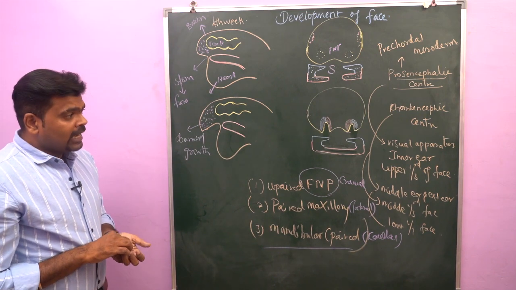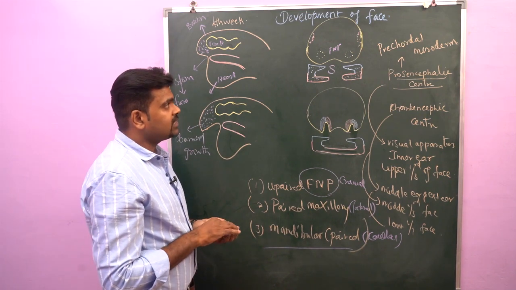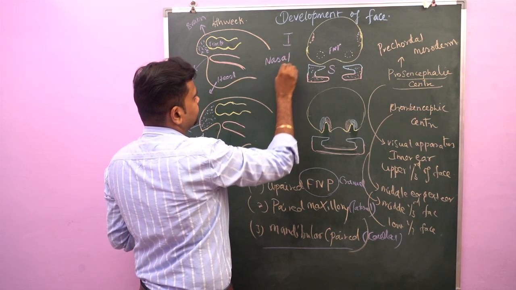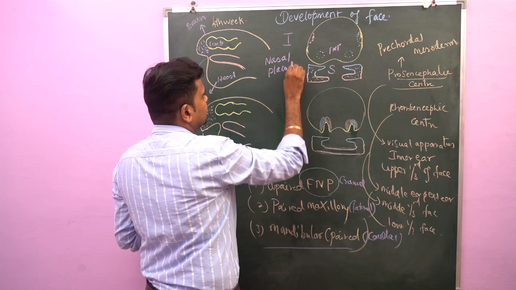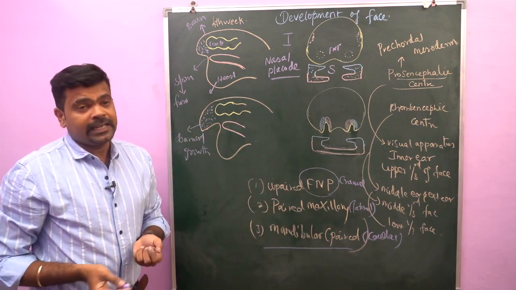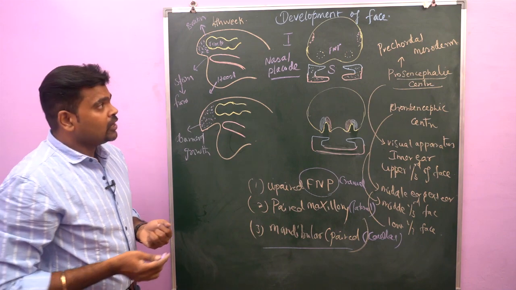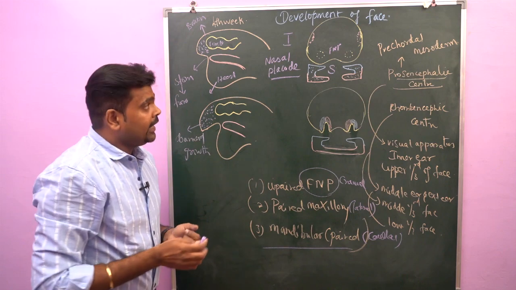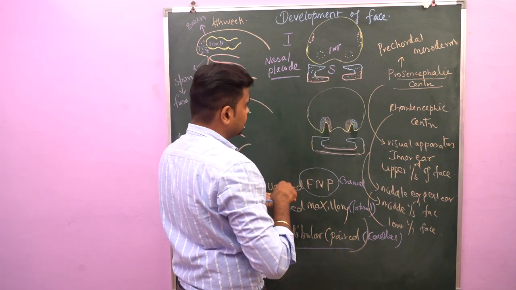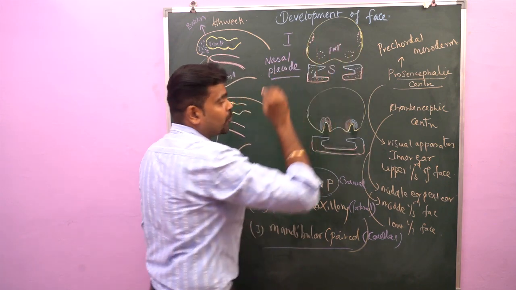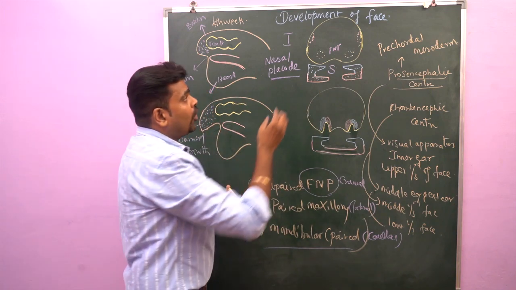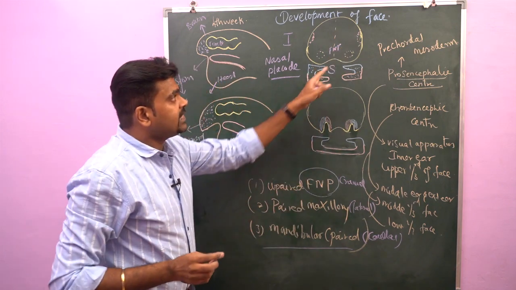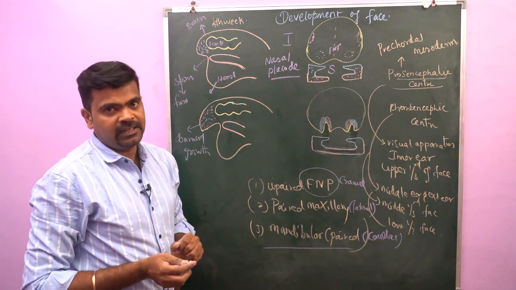Okay. Now, after formation of these processes, the first step is the formation of the nasal placode. Where is the nasal placode formed? This nasal placode is formed in the frontonasal process. Here you can see the frontonasal process lies above the stomatodium. Here the ectodermal cells undergo proliferation on either side of the midline. This ectodermal thickening is called the nasal placode.